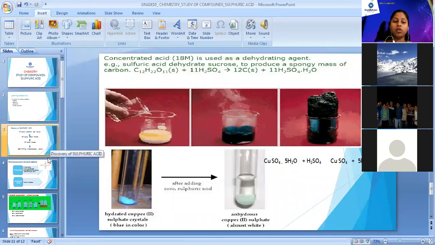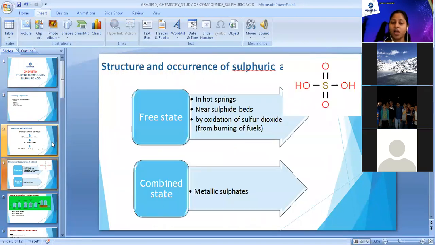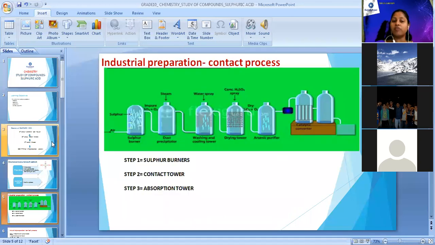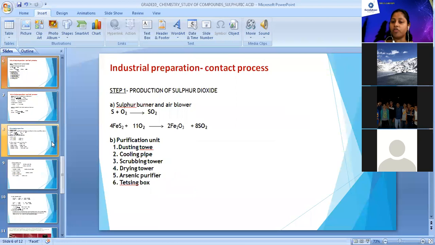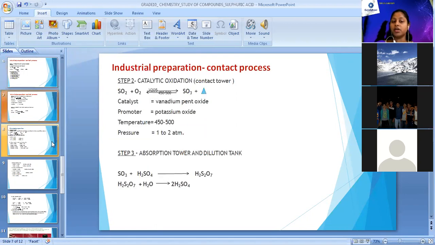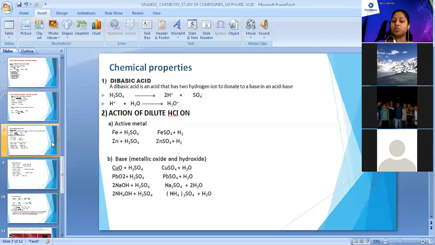I repeat all the points we have done. We have done with discovery. After that, we have done with structure of sulfuric acid and occurrence of sulfuric acid. After that, we have done with the contact process, a very important process in which we have studied how sulfuric acid is produced from sulfur or iron pyrite in presence of air, right? So we are going to follow 3 steps in this. First step is production of sulfur dioxide. Second step is catalytic oxidation in presence of vanadium pentoxide, and then the last step is the absorption tower.